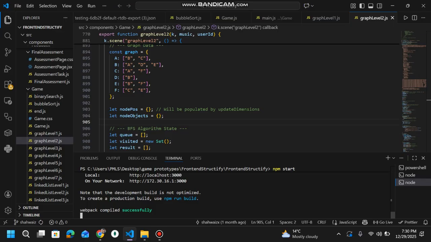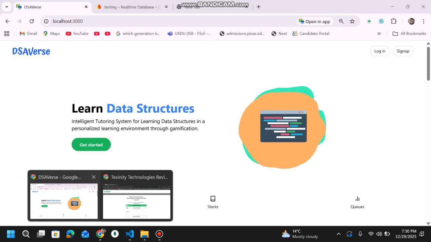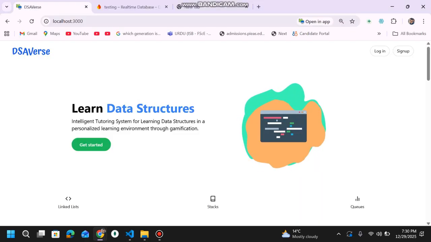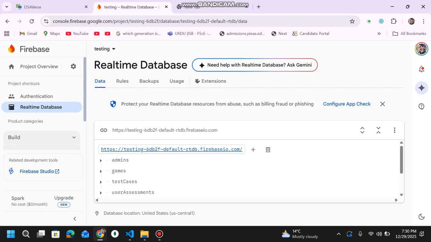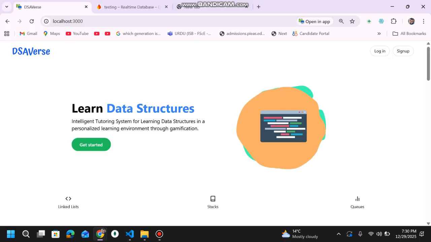This is actually a MERN stack application, but not with MongoDB. The database is opened in this tab. We are using the Firebase console, to be specific, the Firebase real-time database. All the information regarding the users, the gameplays is stored here, and the rest of my FIP is made using React, with the backend in Node.